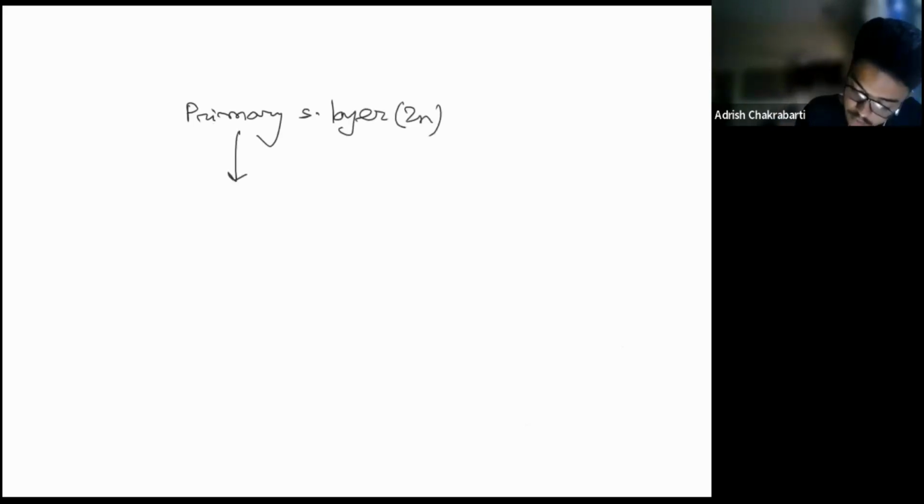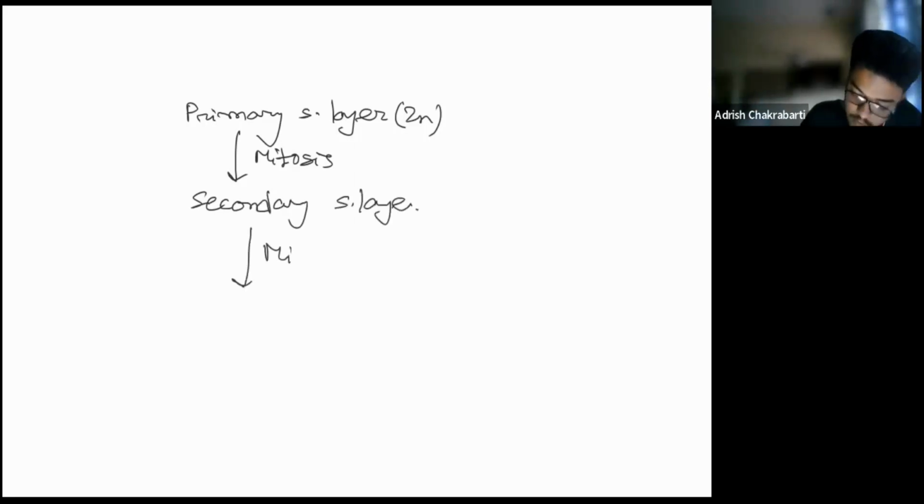Now coming to the primary sporogenous layer. It undergoes mitosis to form the secondary sporogenous layer. It undergoes mitosis to form the microspore mother cells.